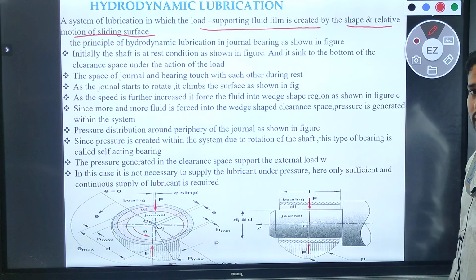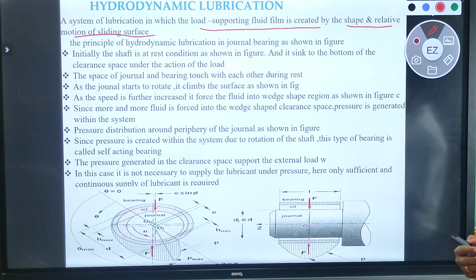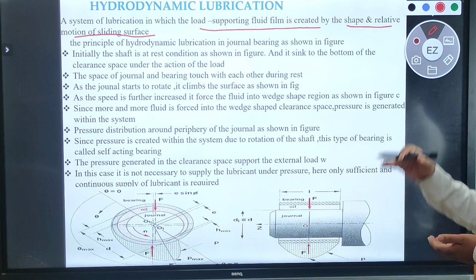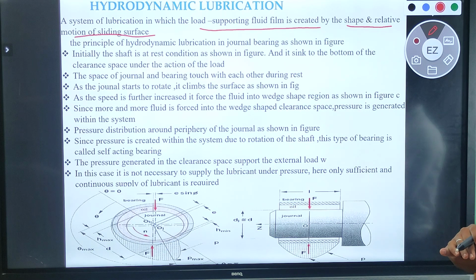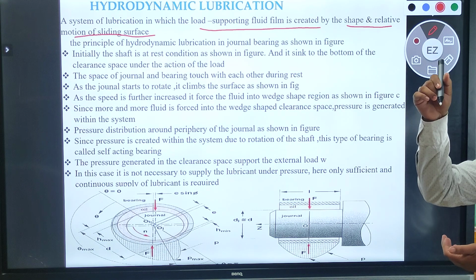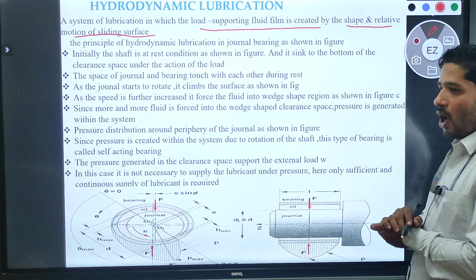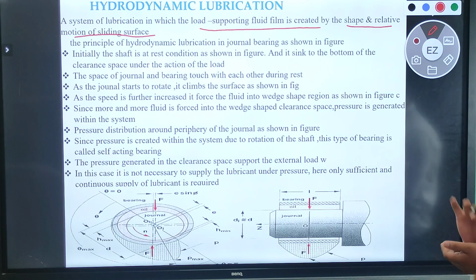Just now I discussed that whatever load is acting on the moving component, it may be a radial load or it may be a thrust load acting on this journal, is it right?